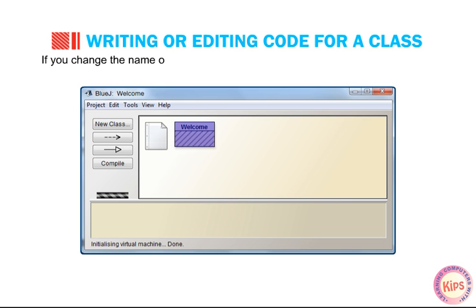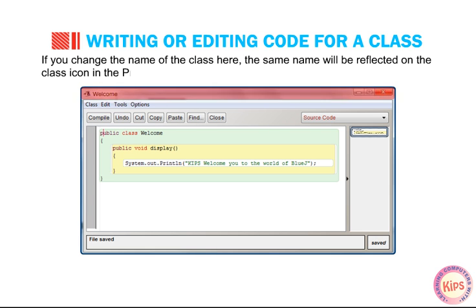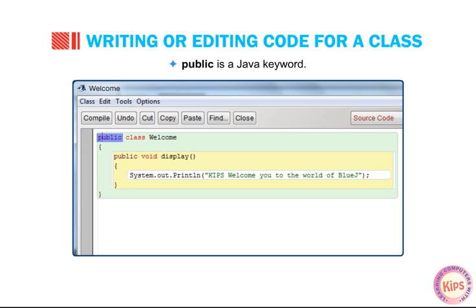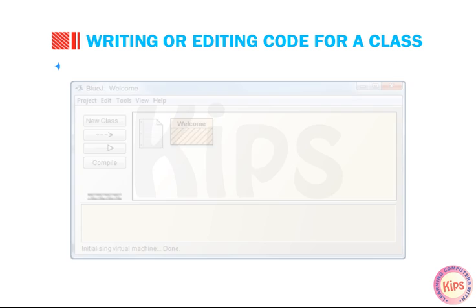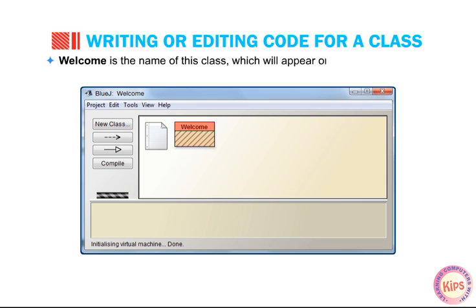If you change the name of the class here, the same name will be reflected on the class icon in the project window. Public is a Java keyword. It is an access specifier that defines the scope of a class. We will learn more about access specifiers in the following lessons. Class is a keyword that indicates that we are going to create a new class. Welcome is the name of this class which will appear on the class icon in the project window.